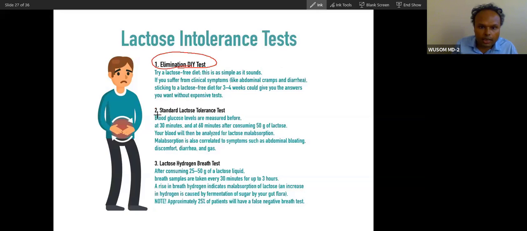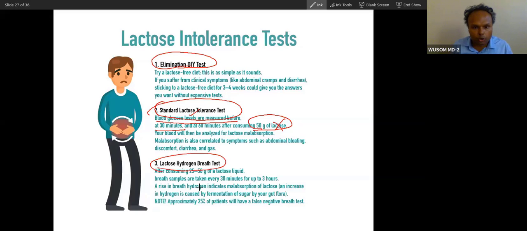Now, a standard lactose intolerance test can be done. Blood glucose levels are measured before and at 30 minutes and 60 minutes after consuming lactose. If it is not digested, blood sugar will not be that high. But if lactose is digested, there will be a change in blood sugar. So this standard lactose tolerance test can be done, and a hydrogen breath test can also be done.